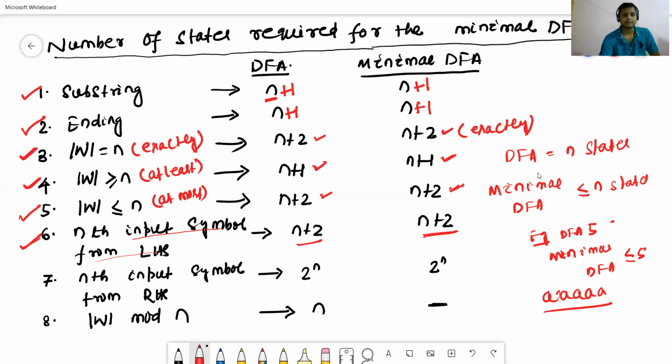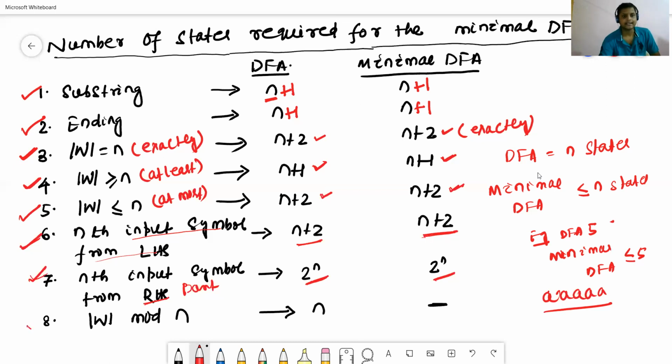In the seventh case, the nth input symbol from the RHS part, the DFA will require 2 to the power n states, and the minimal DFA will also require 2 to the power n states.